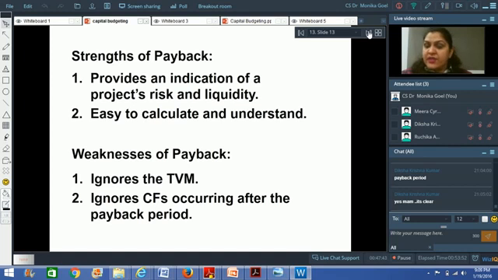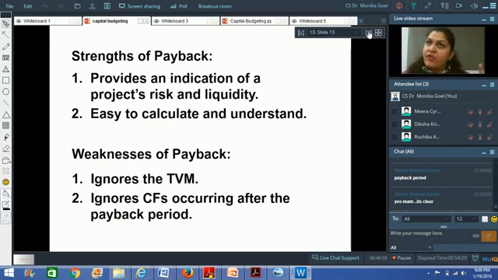So this payback period method has this particular weakness. One, it ignores the cash flows which occur after the payback period, which is a very big weakness. And it is also not discounting the cash flows. It is not even looking at the cost of capital and not even discounting the cash flows. And second, it is ignoring the cash flows occurring after the payback period completely. But still this method is used.